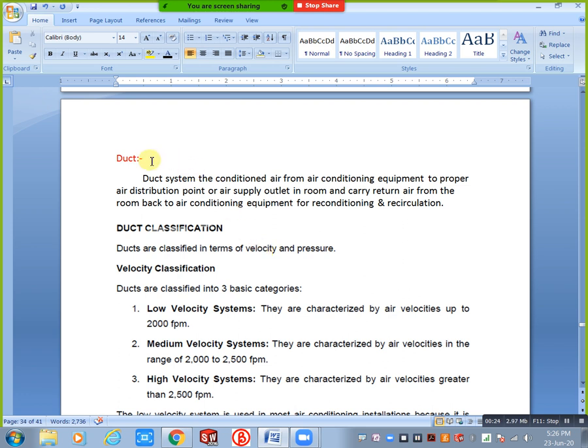First of all, we will consider the duct. Okay, here we have a duct, right? You can see, duct means, why are we using a duct?